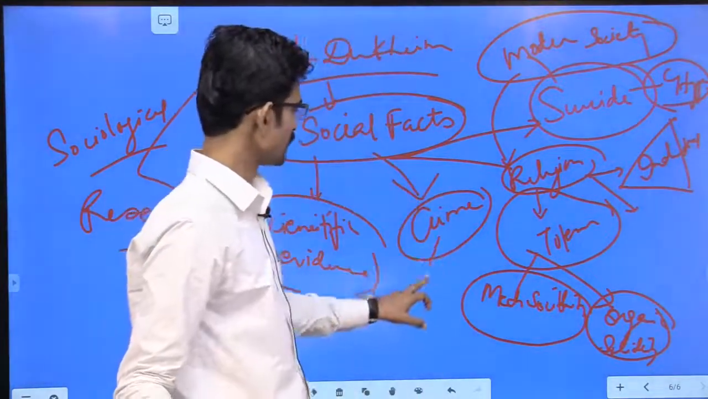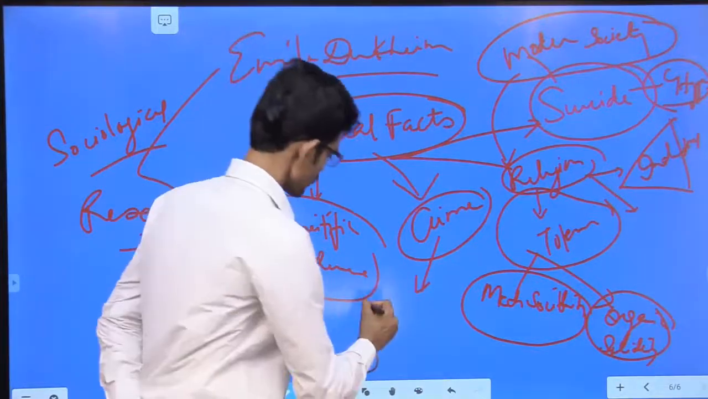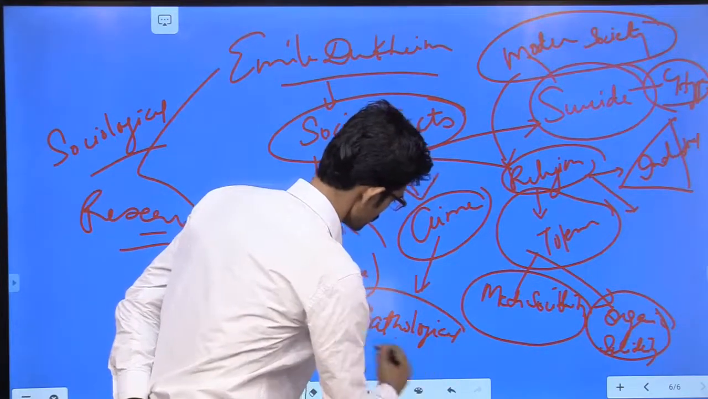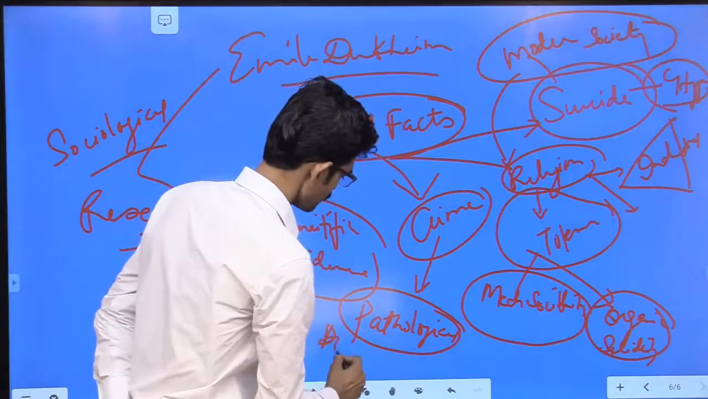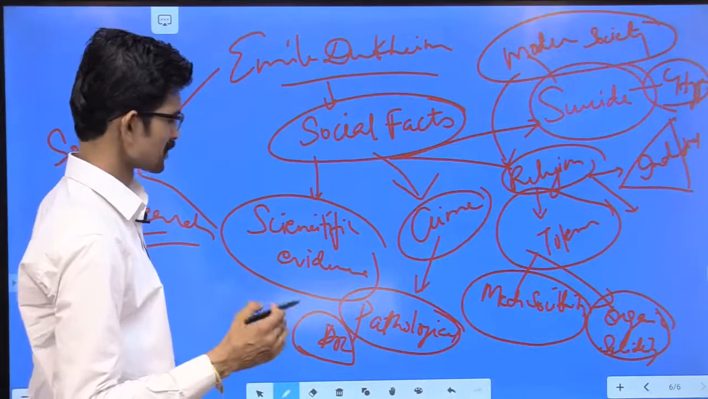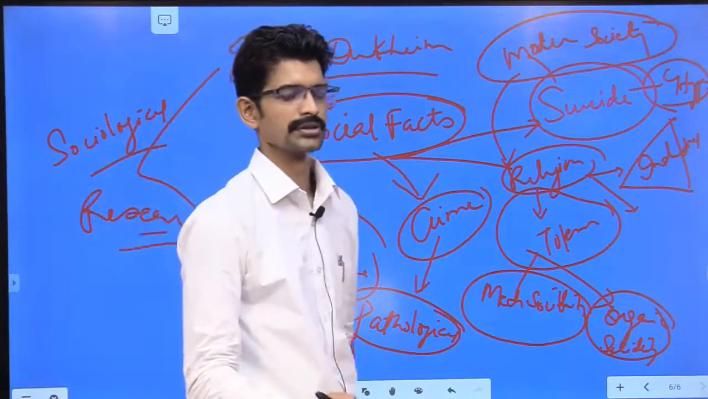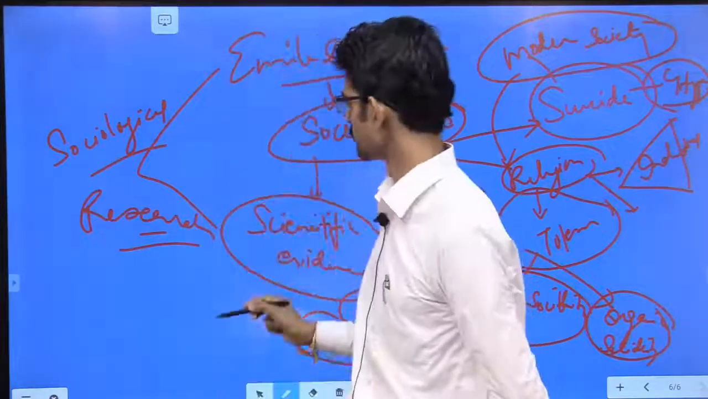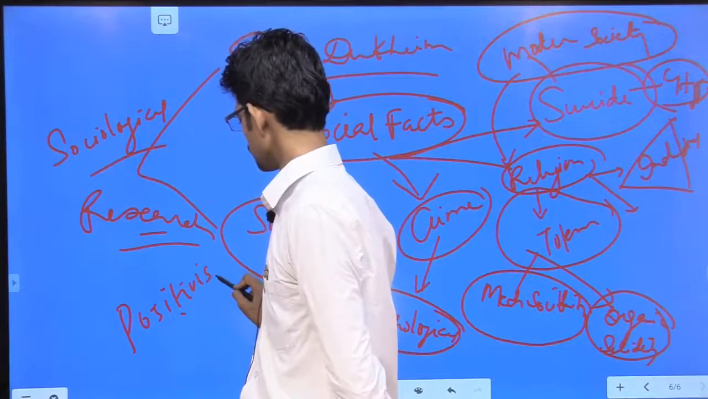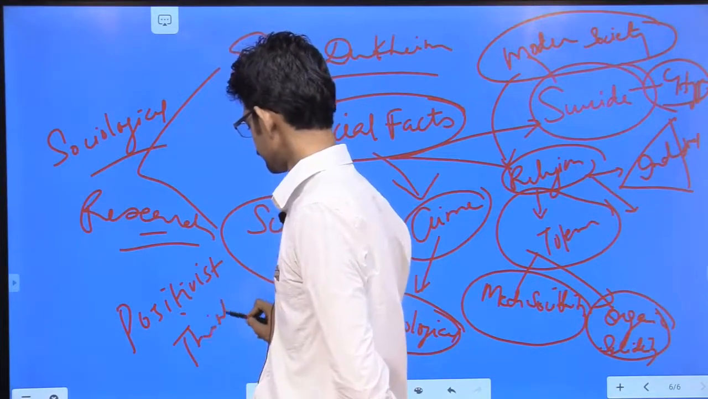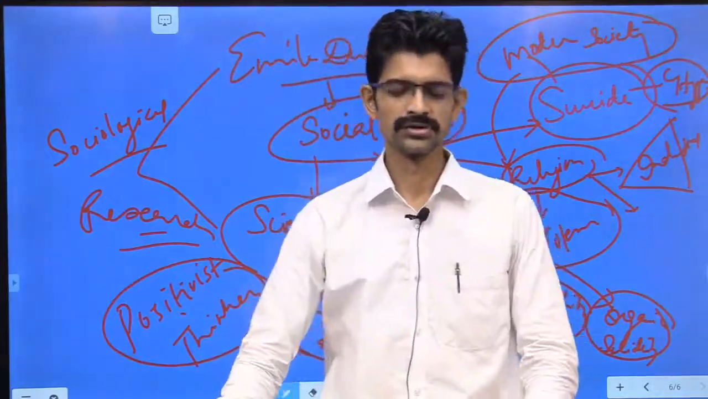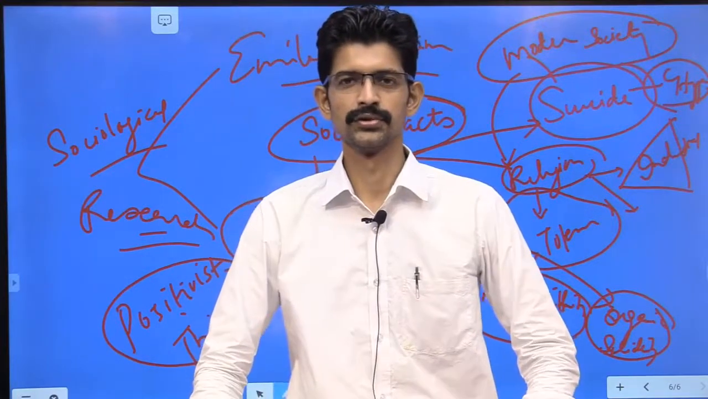Further, he classified crimes as a pathological state, and he also gave the concept of division of labor. He also establishes the concept of sociology as a scientific discipline and emerges to be a positivist thinker. So, in this way, the discipline of sociology emerges in Europe and comes to the global sphere.